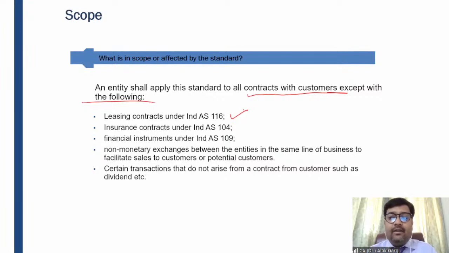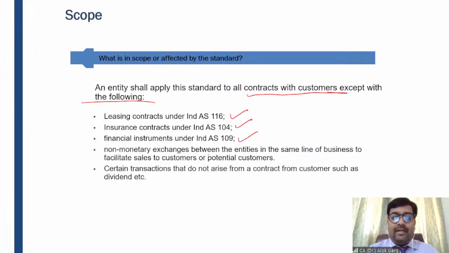Insurance companies like Future General, HDFC Life Insurance Company Limited, and LIC of India do not account for their revenue under Ind AS 115. Of course, it is a revenue from operations because policyholders are the customers of that entity, but it will not be covered under Ind AS 115. It is covered under Ind AS 104. Financial instruments fall under Ind AS 109. If there is a revenue on account of a financial instrument, it has to be accounted for under Ind AS 109, not under Ind AS 115.